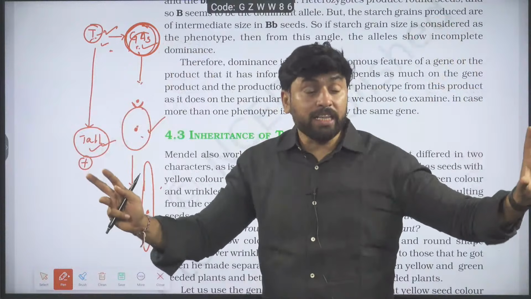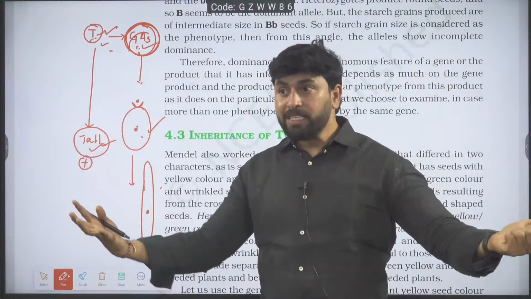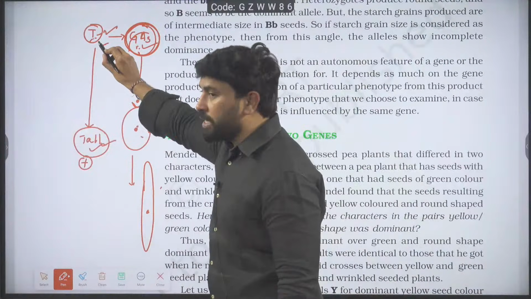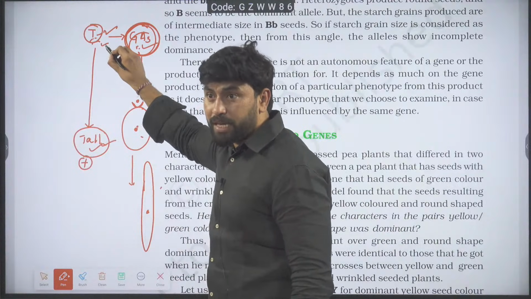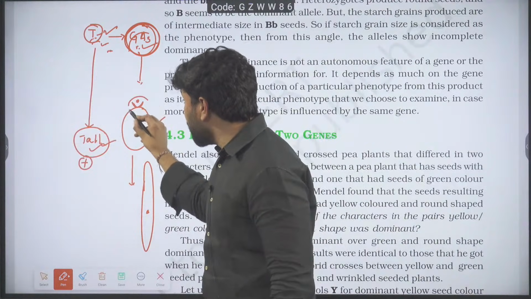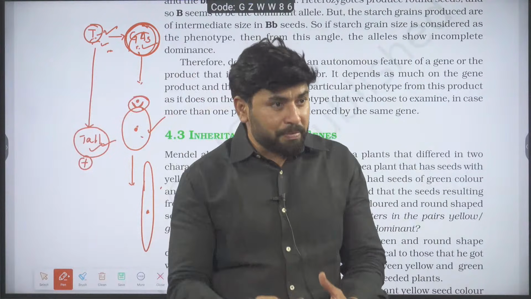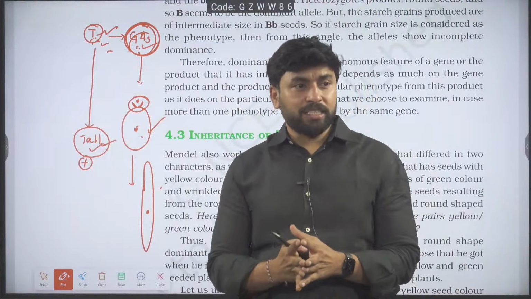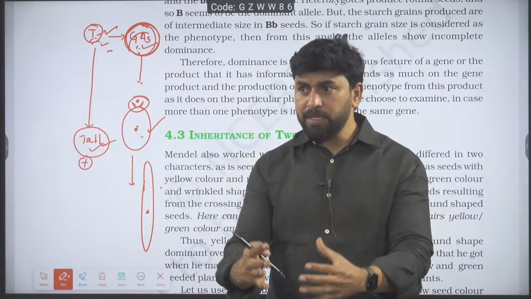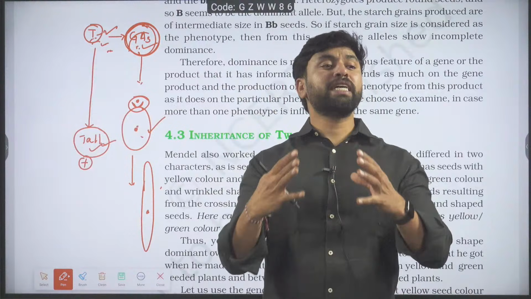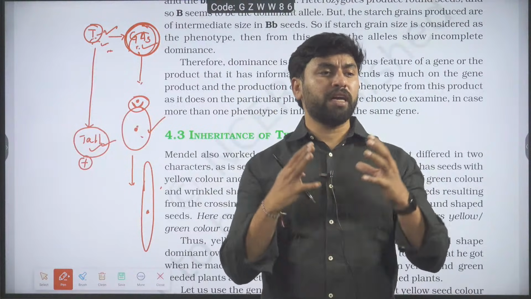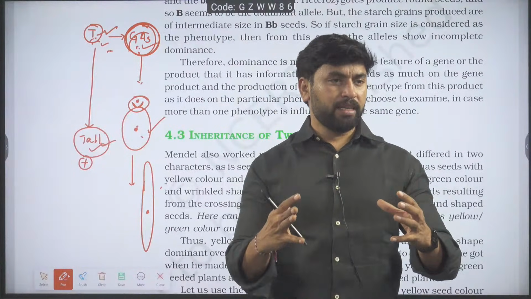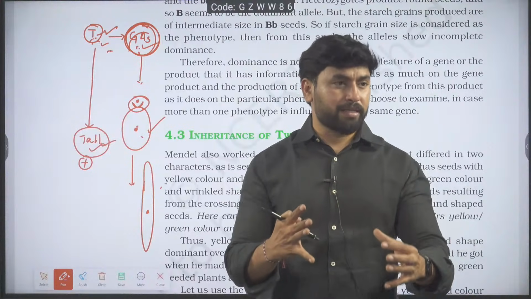If you are not getting the tallness, that does not always depend on capital T. Sometimes it depends on capital T, sometimes on other factors also. Is it okay? If you are watching something called dominance, that means expressibility, it does not always depend on a working allele. Sometimes it depends on other factors also.